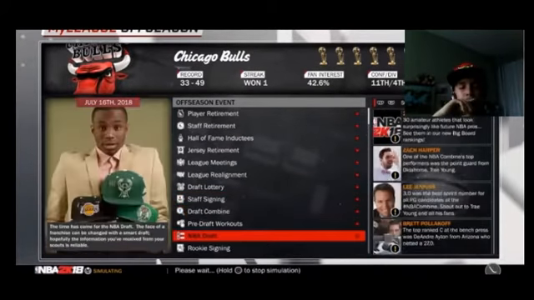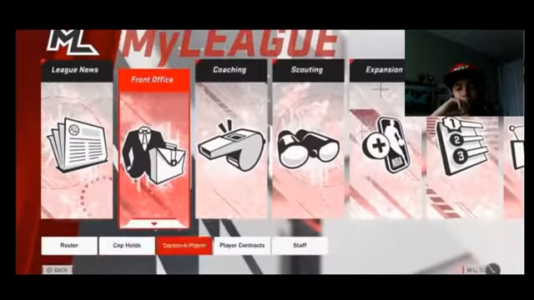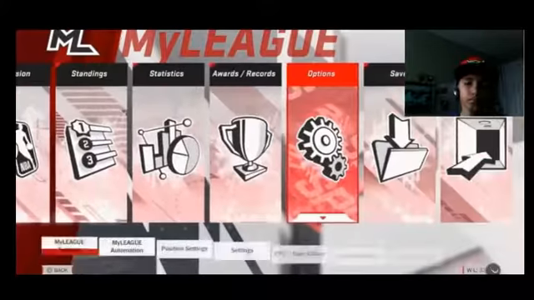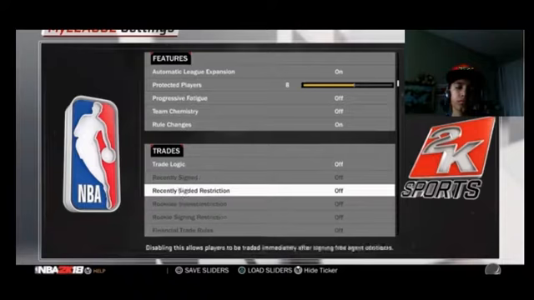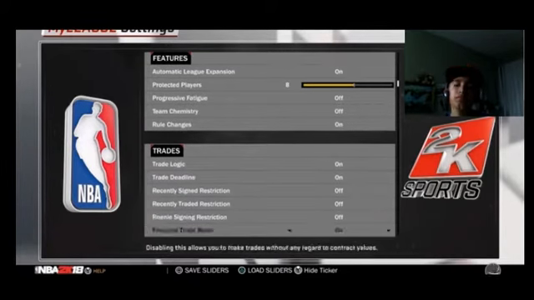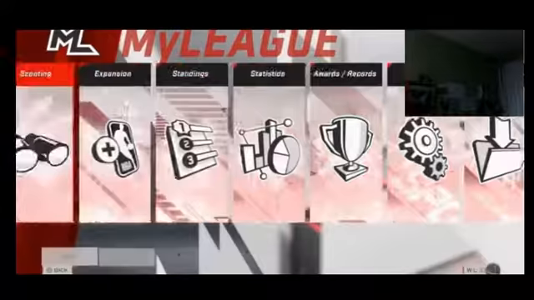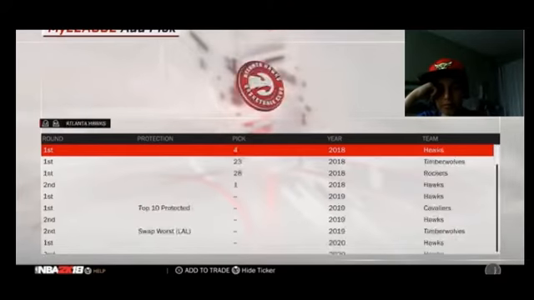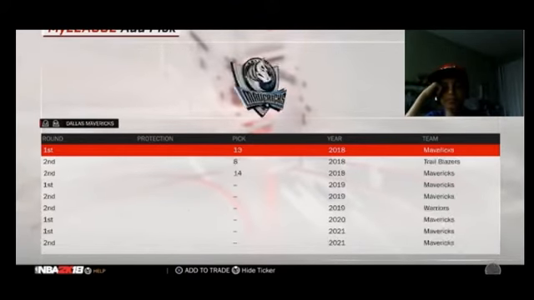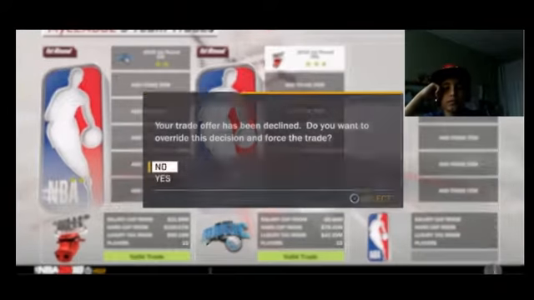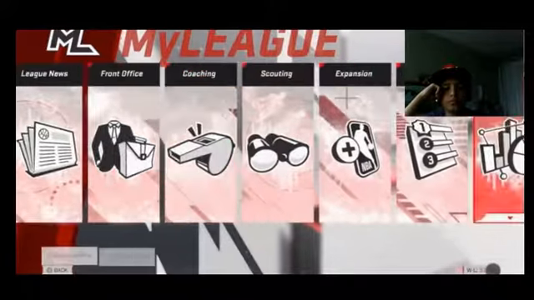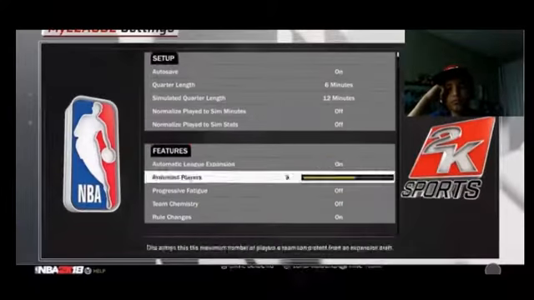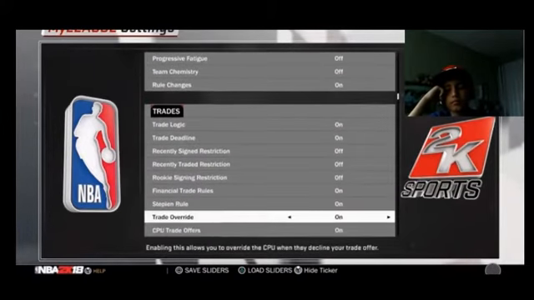And the Bulls are probably going to have the 5th or the 6th pick this year, so I'm going to go ahead and grab the 5th pick from whatever team has it, to make this video more accurate. I'm going to turn trade override on real quick and then get the 5th pick, because we have the 9th pick right now, and that's not very accurate. So let's see what we can get at the 5th pick. Orlando's going to have to take that. All right, so now let's turn trade override off, and then that'll be all fixed.